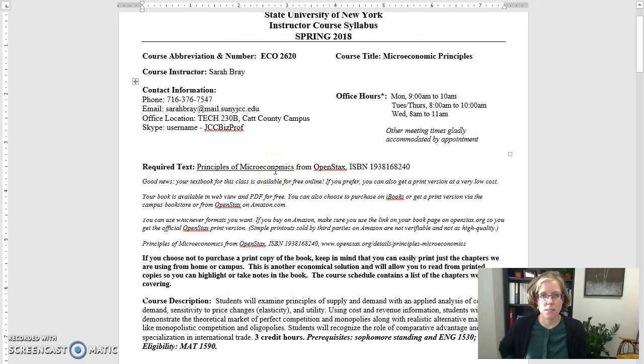Our textbook is listed here. It is Microeconomics and it's from OpenStax, which means that it's an OER textbook, open educational resource. The book is free to you online, and you're welcome to use an online-only edition or version. However, if you would like to have a print copy of the book, you can do that. There are print copies available through Amazon. I think they're around $25 or $30, so you're welcome to go ahead and get a print copy, or you can also print out the chapters that we'll be using, one chapter at a time, and a lot of students take that approach as well. So there is the information on the textbook.